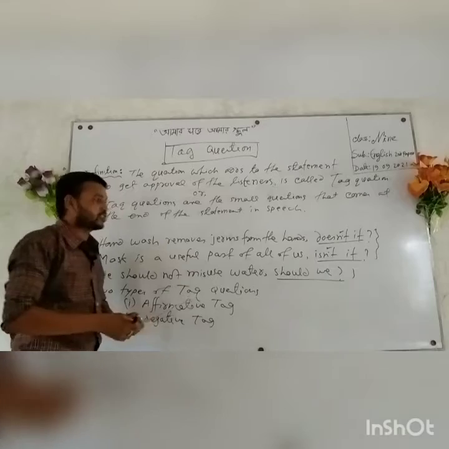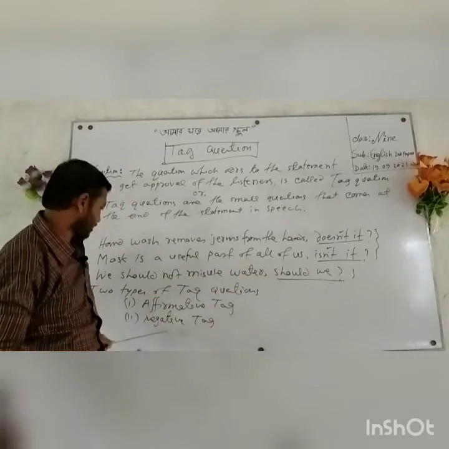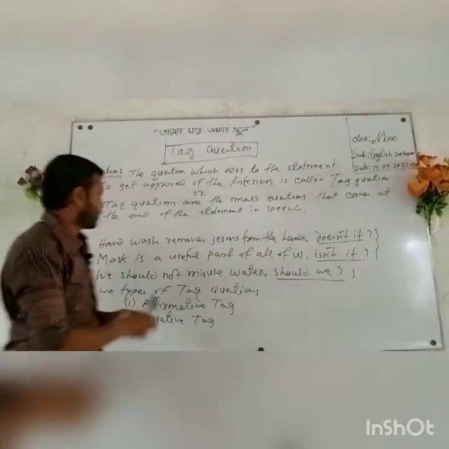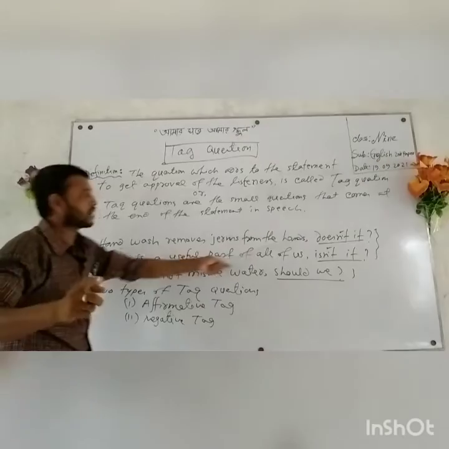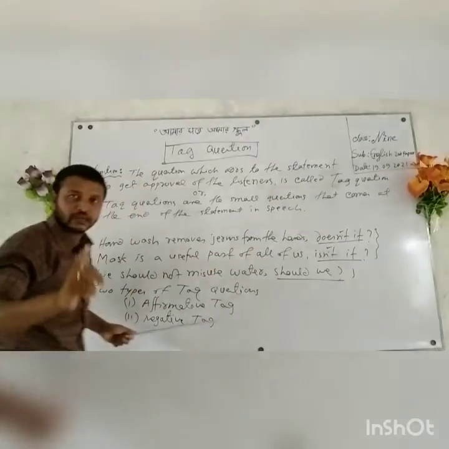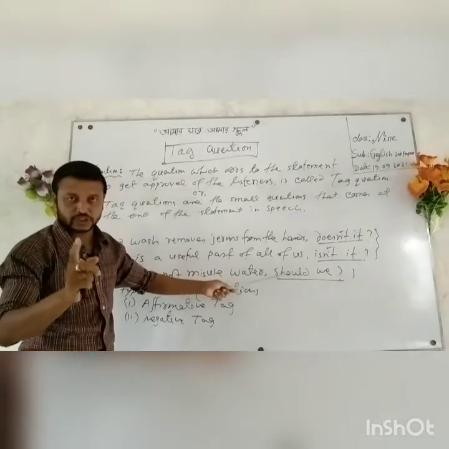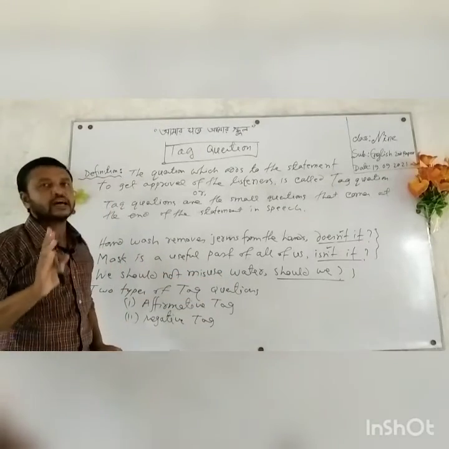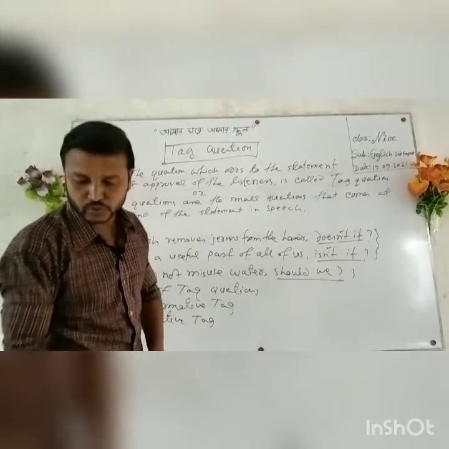So how many types of tag questions? There are two types: affirmative tag and negative tag. If the statement is positive, the tag will be negative. If the statement is negative, the tag will be positive. So there are two types of tag questions. Understand? I believe you have understood.